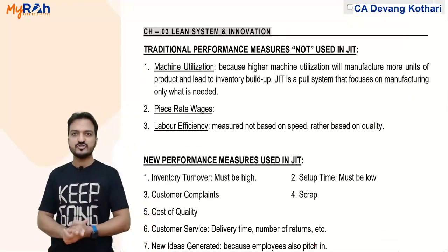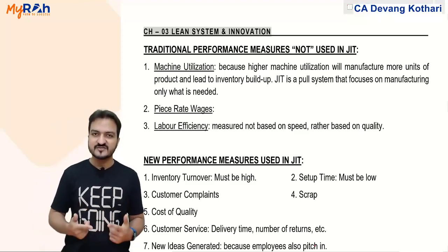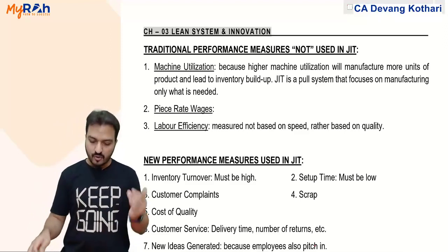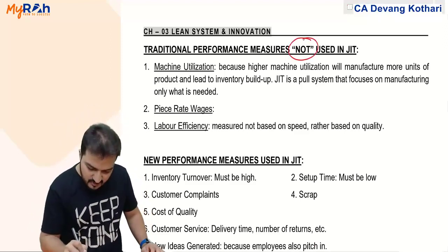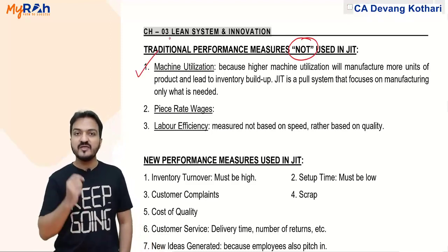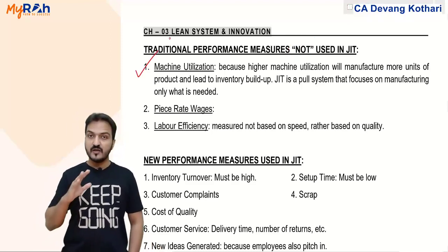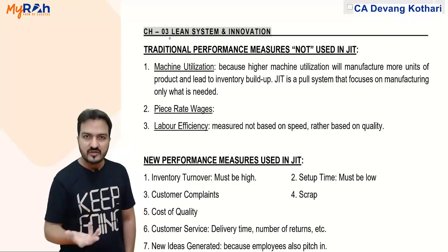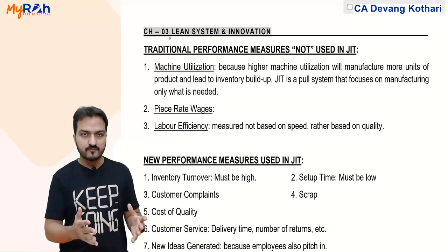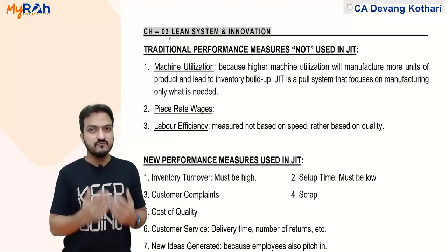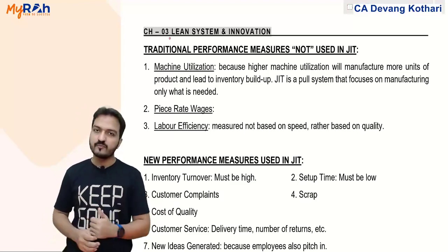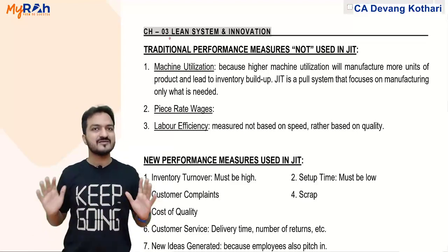Now, performance measures. If my company follows JIT system, then which performance measures should I use, should I not use? Well, which performance measures should not be used in JIT? Machine utilization should not be used as performance measure, because if I measure performance based on machine utilization, then the managers will try to utilize machines more. And if they utilize the machines more, then production will be more. Under JIT, you don't want to do more production, you want to produce only what is required.